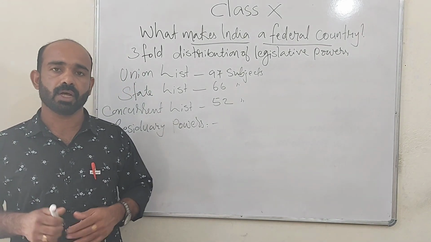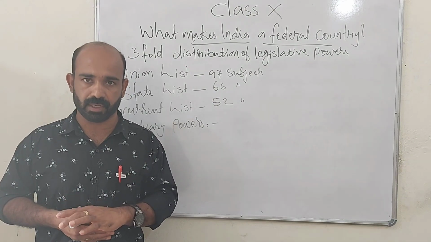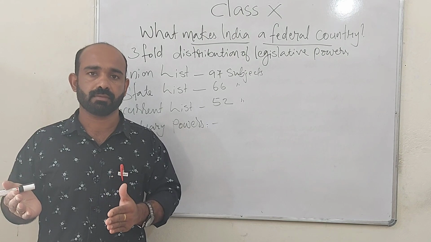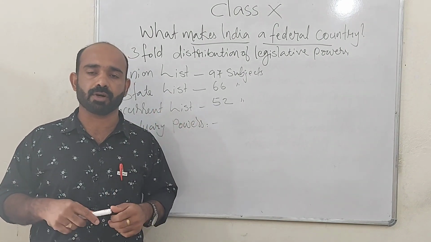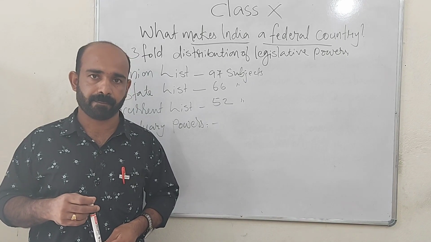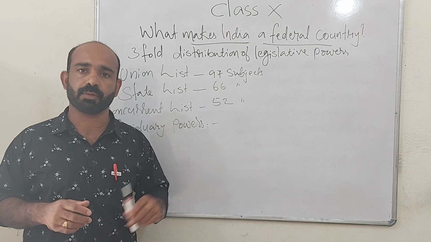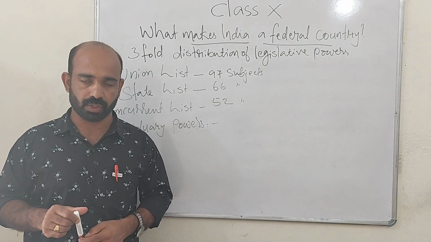Later, there was a necessity of including a third tier of government. Because our population size increased, for the easiness of administration, one more level of government was necessary. And that level of government, the Panchayati Raj government, was also included in the constitution.